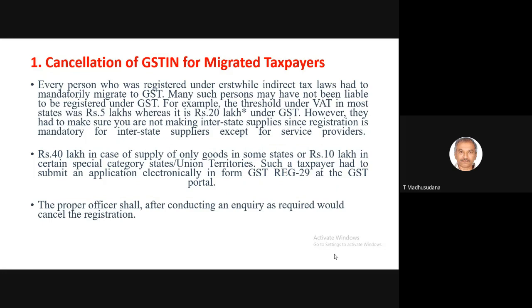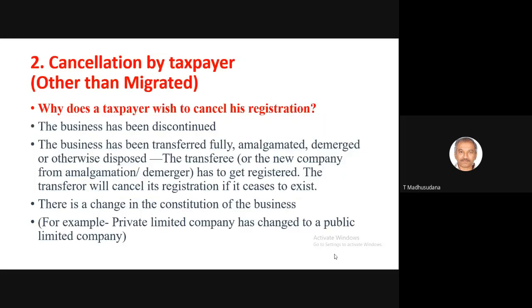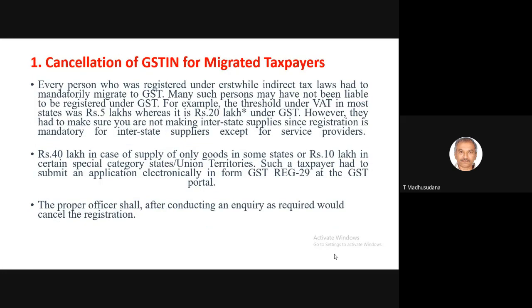Cancellation. The first type of cancellation is cancellation of GSTIN for migrated taxpayer. GSTIN is Goods and Service Tax Identification Number. Once you cancel your registration, your GSTIN will be cancelled. So, cancellation of GSTIN for migrated taxpayer.